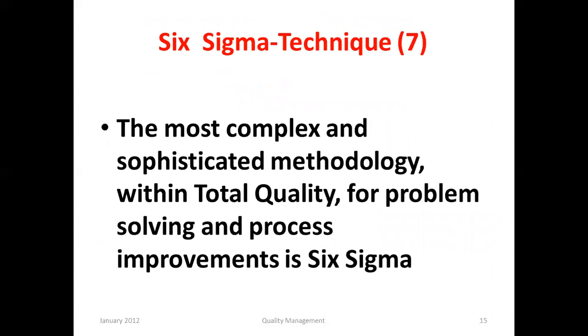The seventh technique used towards the management of quality is the Six Sigma technique. You have earlier studied this under the title of Total Quality Management, Six Sigma. The most complex and sophisticated methodology within total quality management for problem solving and process improvement is Six Sigma. There is no need to repeat Six Sigma in detail, as it was stated earlier in total quality management.